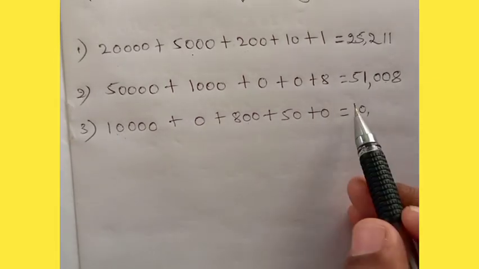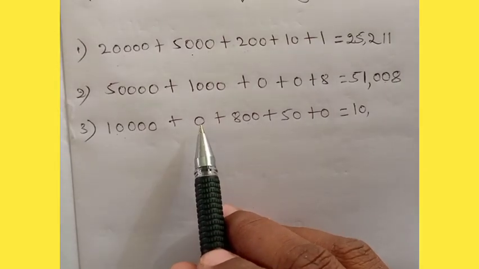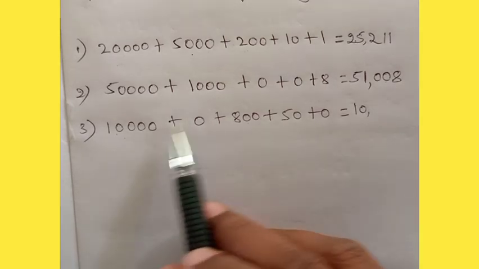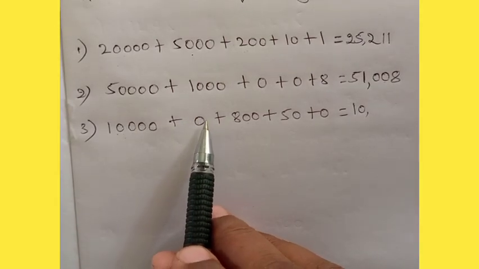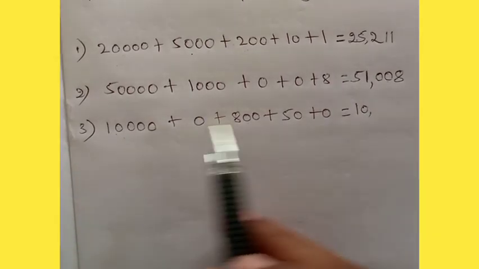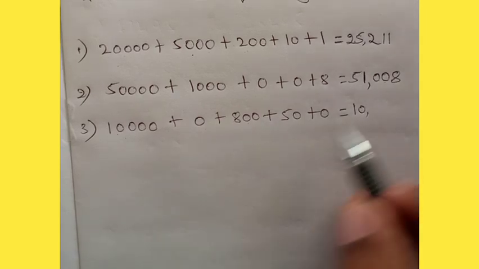Yes. So 10,000, if any number is there, that it will add there. Okay, but 0 is there. That's why I am not writing here, dear children. Okay, if 0 is there, you can't add that number. If at all they have given 1,000, at least 1,000, it will become 11,000. But 10,000 as it is you need to write here.